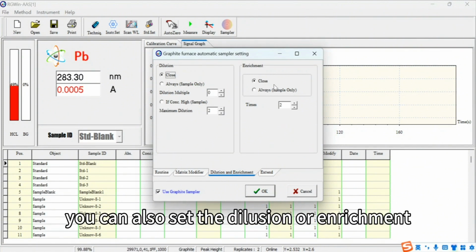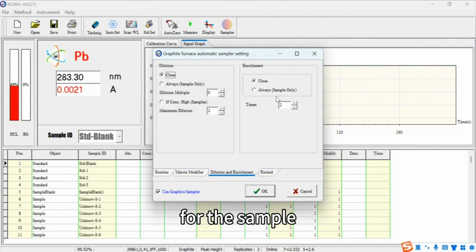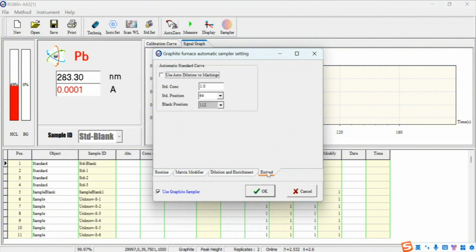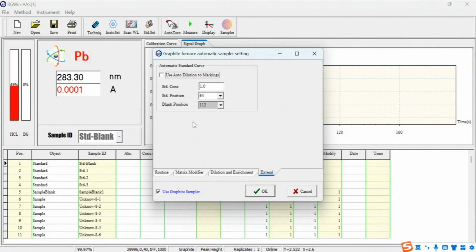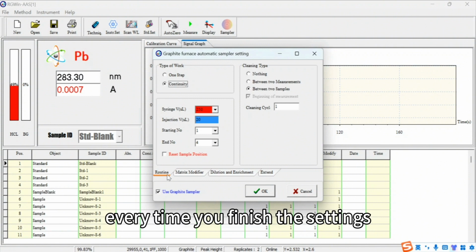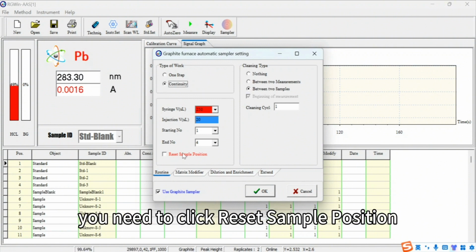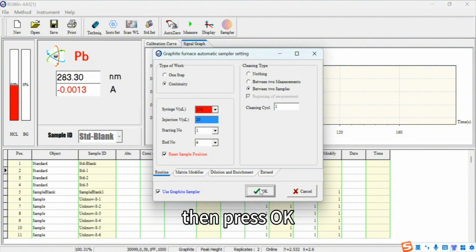You can also set the dilution or enrichment for the sample. In the extent, you can set the automatic dilution for the standard curve. Every time you finish the settings, you need to click Reset Sample Position, then press OK.